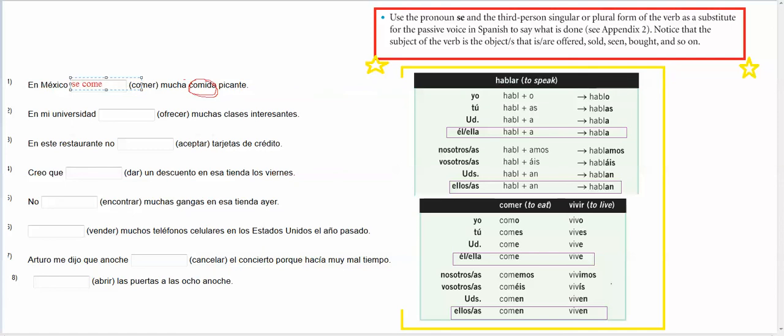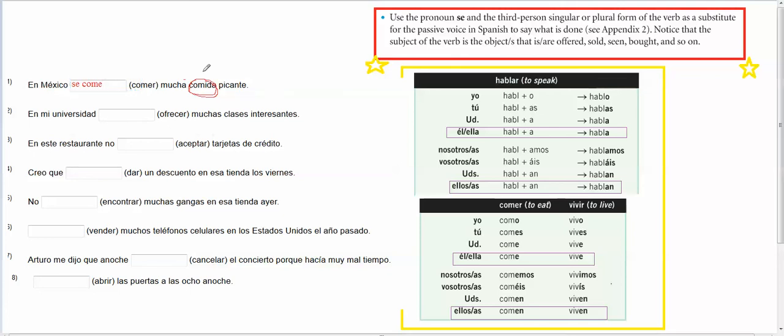se come. And the reason why you're going to put se is because you don't have a specific subject. You don't have like Maria or Javier, etc. You just have, in Mexico, people eat a lot of spicy food. So en mi universidad, blank ofrecer muchas clases interesantes.